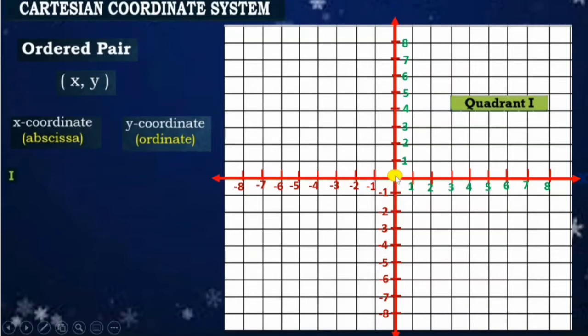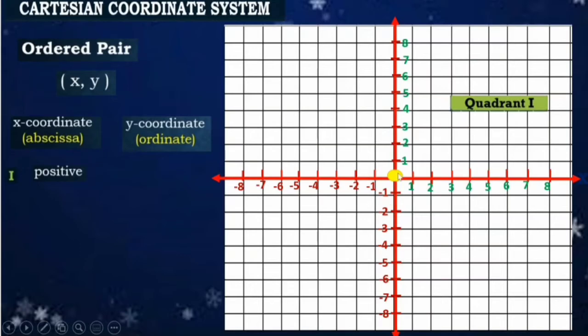First is the x-coordinate muna tayo from the origin, then hahanapin muna natin yung x-coordinate, that is x, and then y. Since in quadrant 1, this is our region, this is our x-axis and this is our y-axis. Since yung x-axis natin is positive, positive yung value niya going to the right, therefore our x-coordinate is also positive.